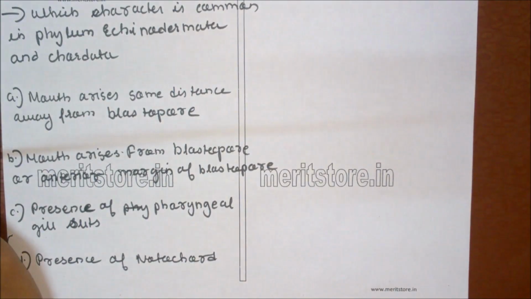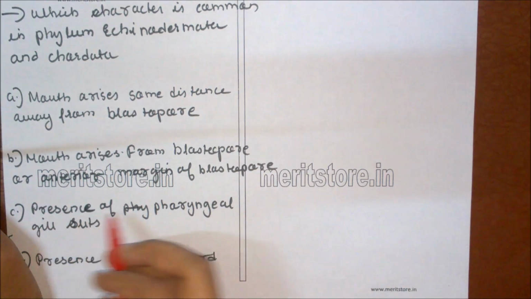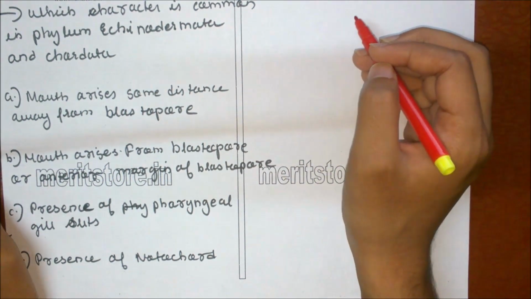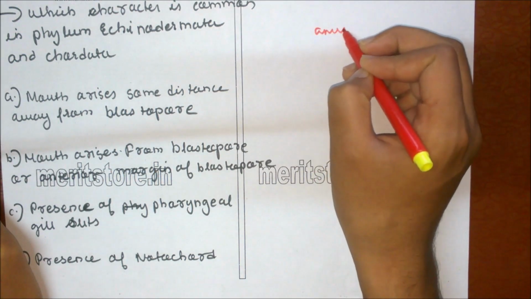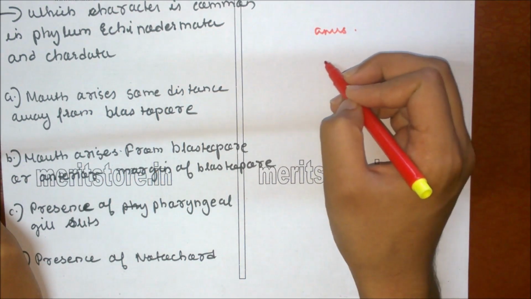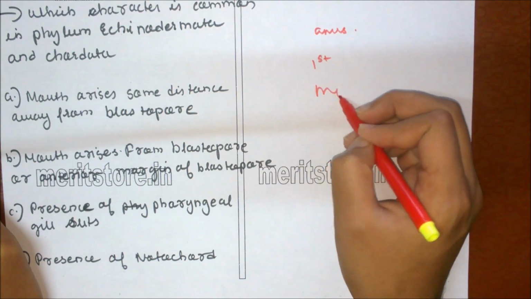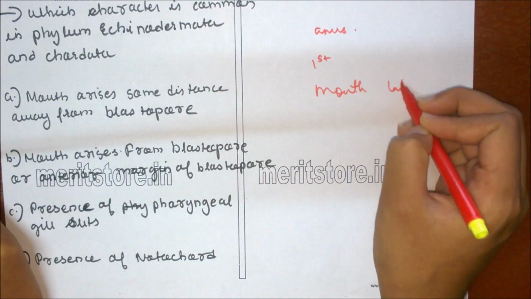Which characteristic is common in phylum echinodermata and chordata? A. Mouth arises at a distance away from the blastopore. B. Mouth arises from the blastopore and the anterior margin of the blastopore. C. Presence of pharyngeal gill slits. D. Presence of notochord. In echinoderms and chordates, the anus of the digestive tract develops first in the embryo and the mouth is formed later.